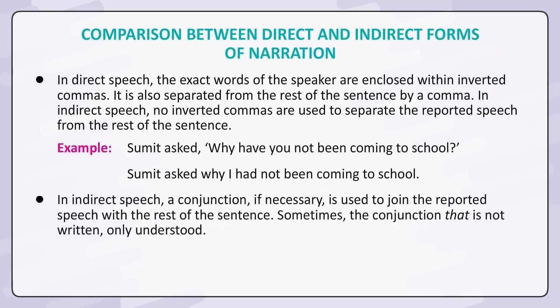In indirect speech, a conjunction, if necessary, is used to join the reported speech with the rest of the sentence. Sometimes the conjunction that is not written, only understood. Example. She said that Aradhya's dress was pretty.